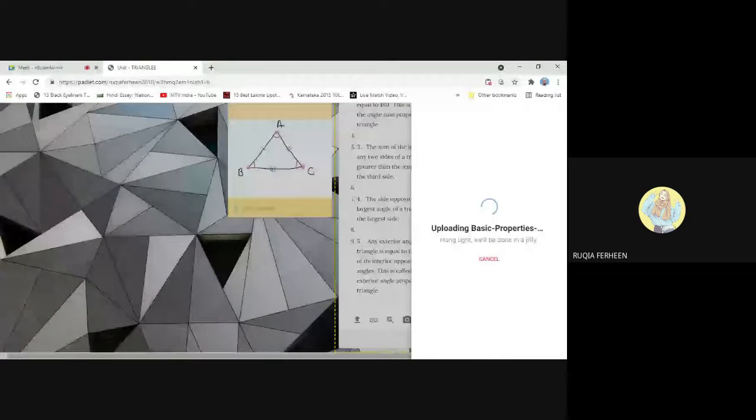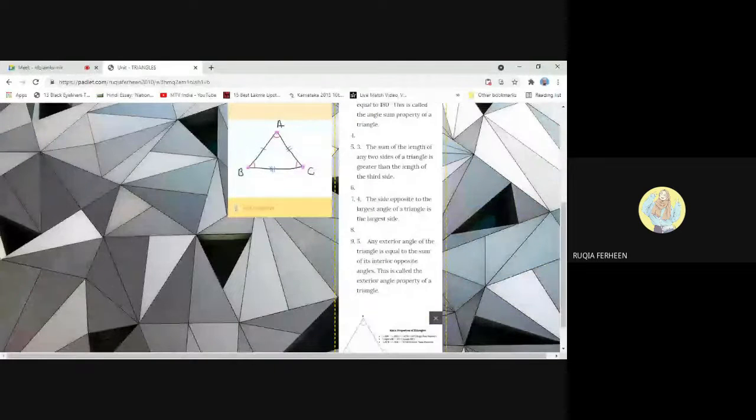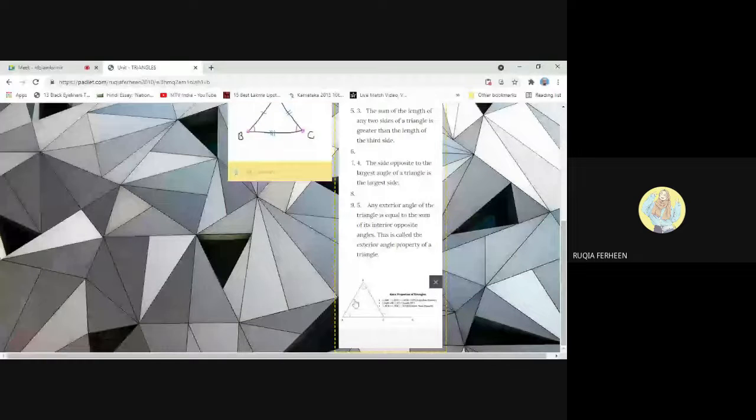It will take some 10 to 15 seconds to upload the image. Yeah, I think it's uploaded. As you can see here, the image is uploaded.